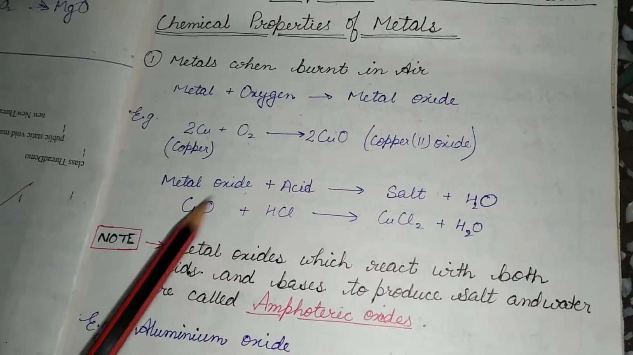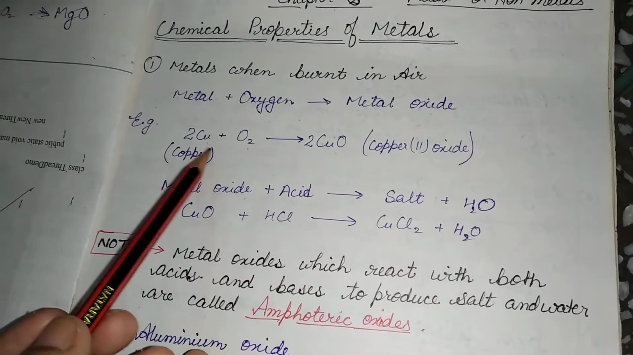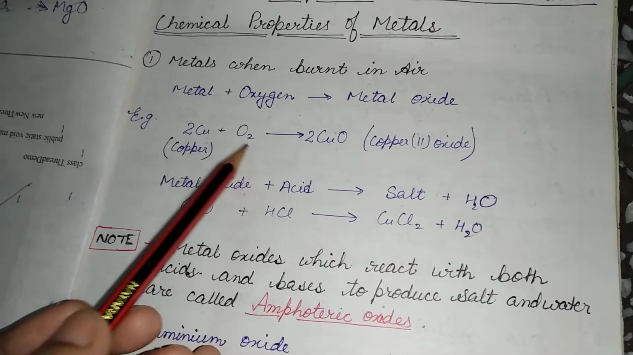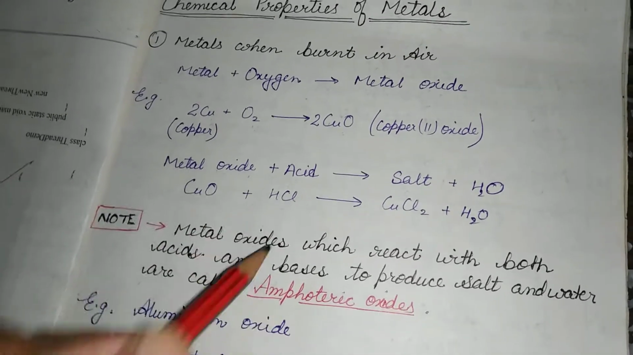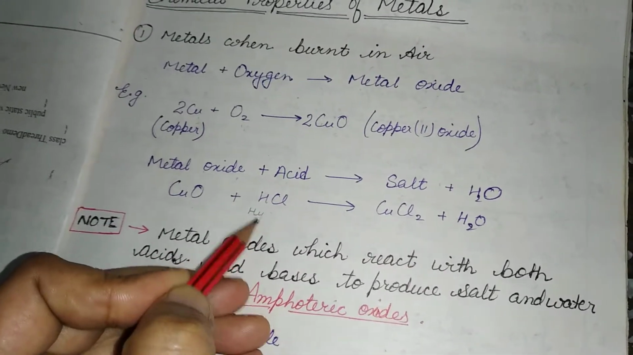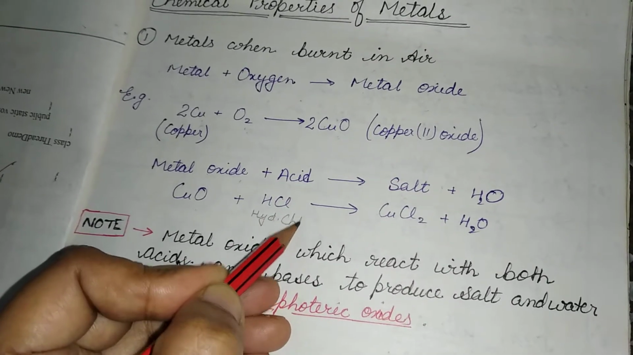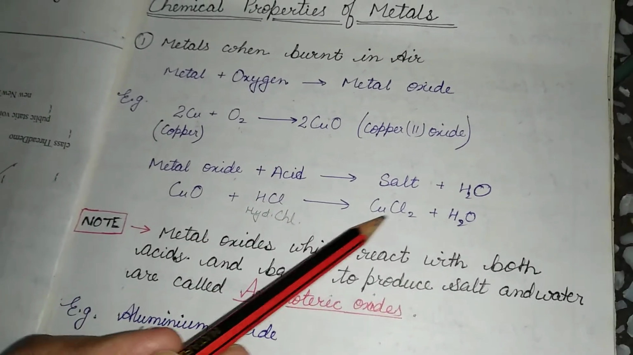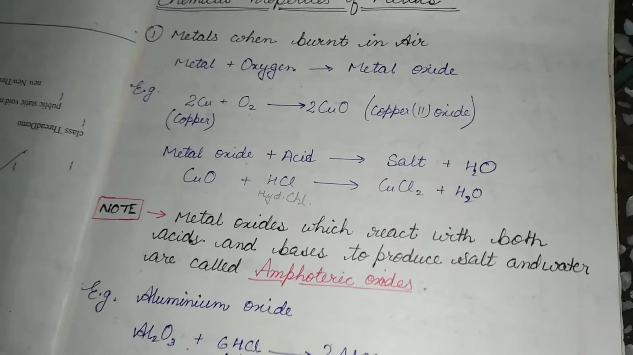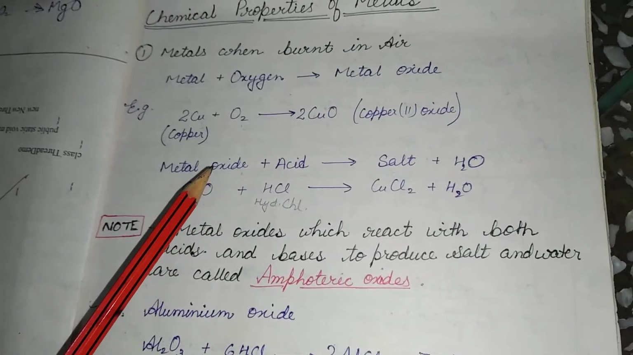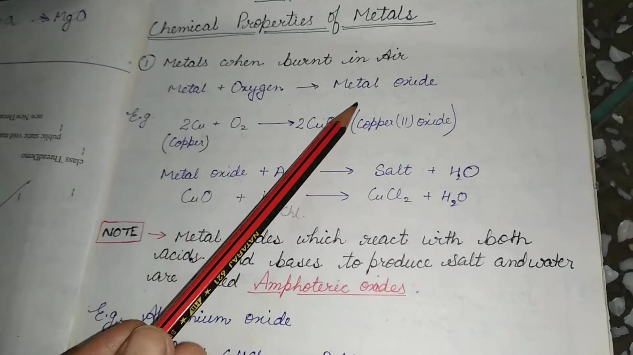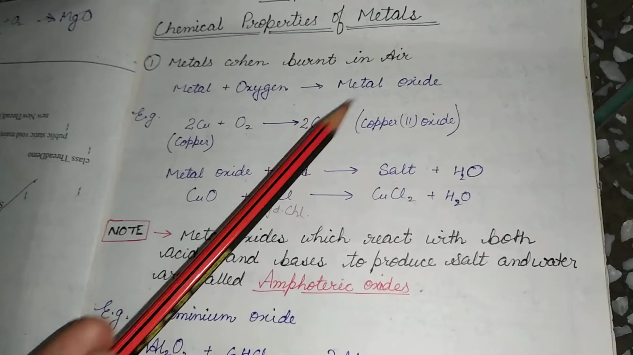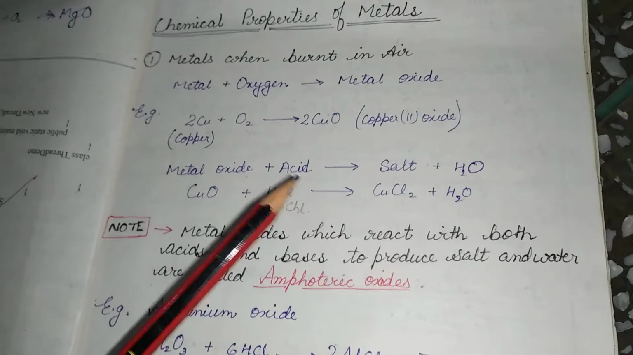For example, copper oxide, as formed by burning copper with oxygen, reacts with HCl, that is hydrochloric acid, and forms copper chloride and water. So the general thing we have to remember is that metals react with oxygen to give metal oxides, and when a metal oxide reacts with an acid, it gives salt.